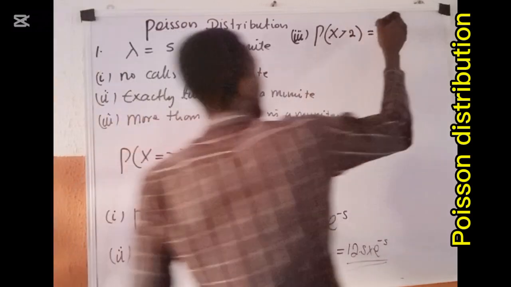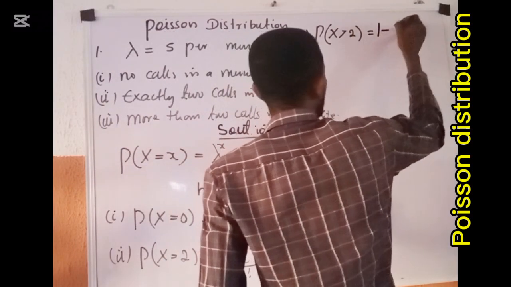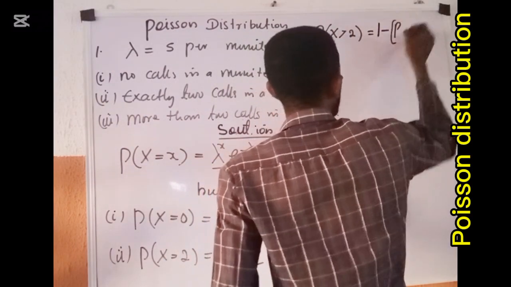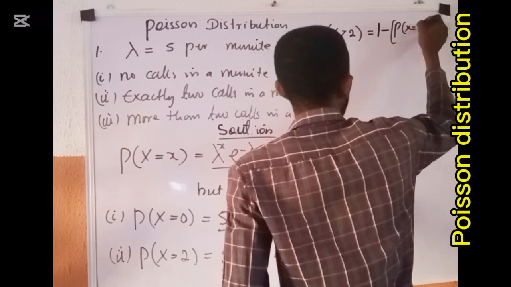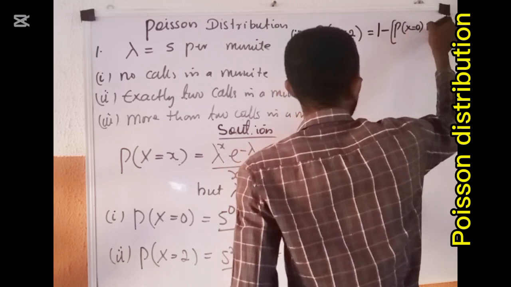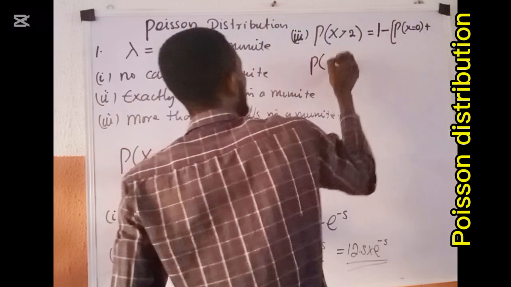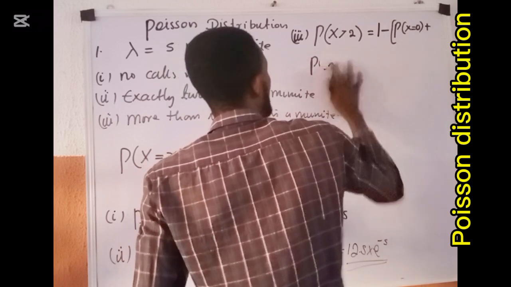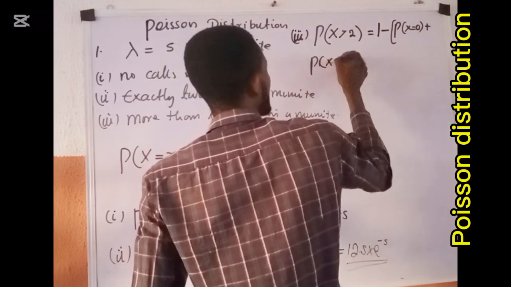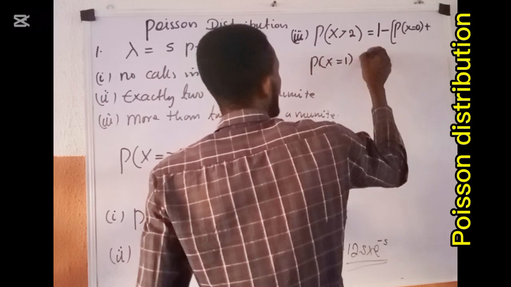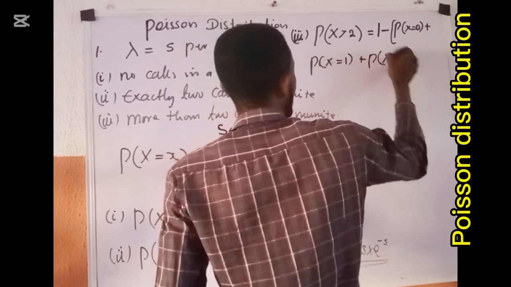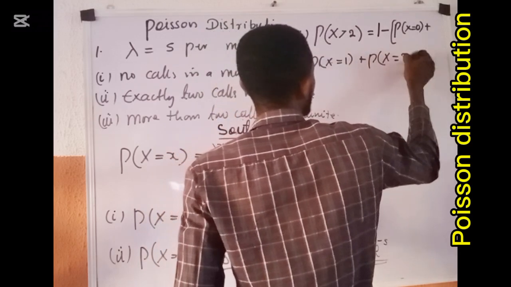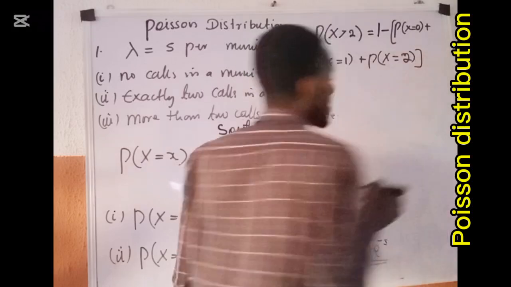So we are now talking about 1 minus the probability when X equals 0, plus the probability when X equals 1, plus the probability that X equals 2. You close it. I will explain.